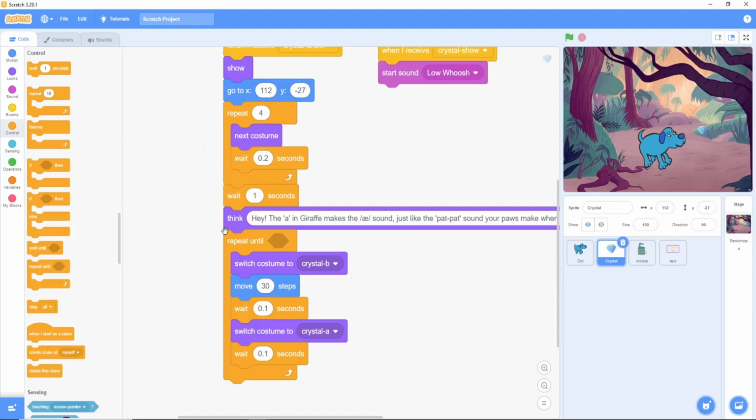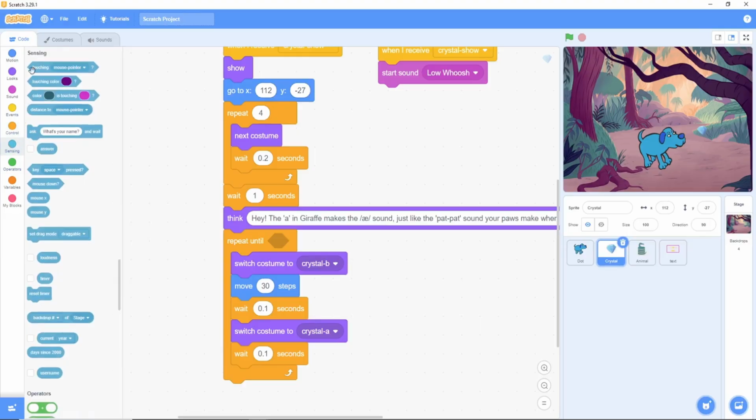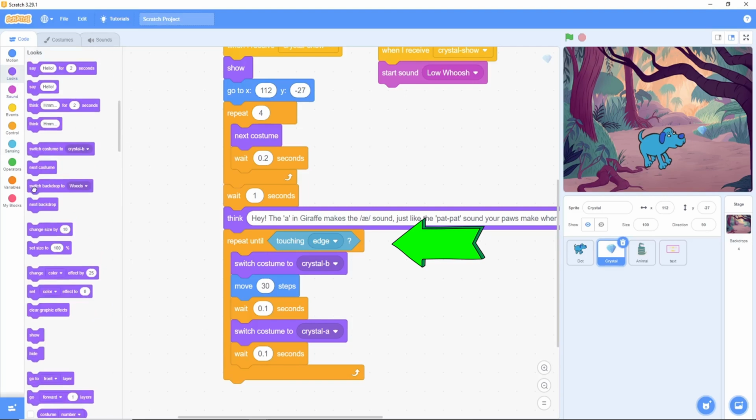And now, for the coolest trick. We'll use a repeat until loop to make the crystal move toward the edge of the stage with Dot. When the crystal is touching edge, we can switch backdrop to forest. It's like opening a magic portal. Isn't that amazing?